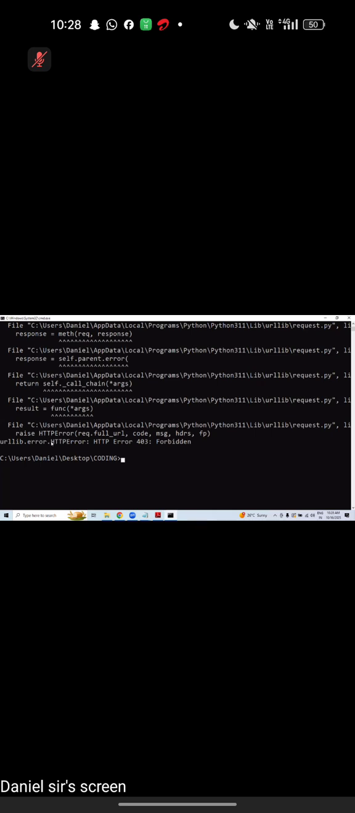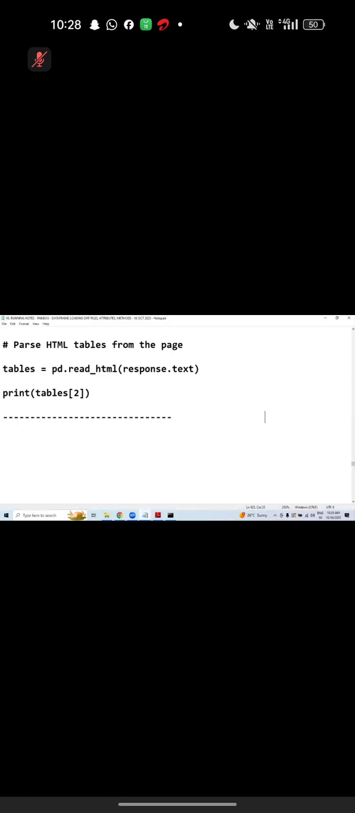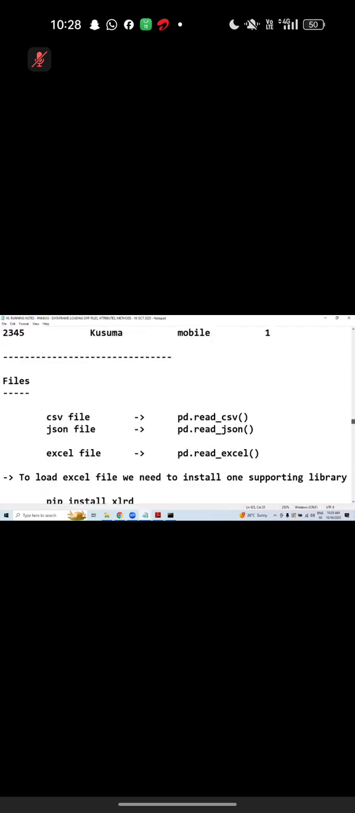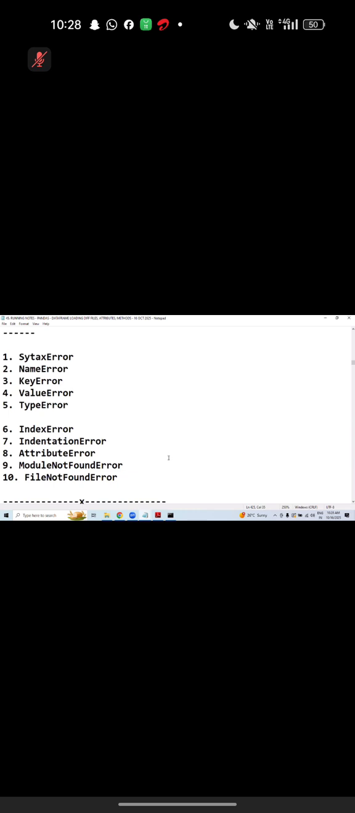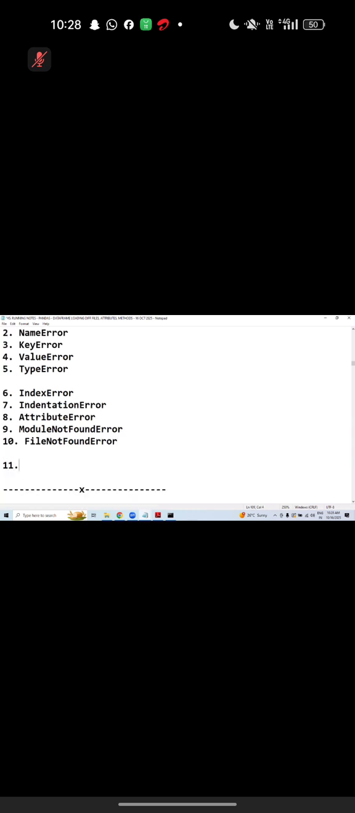Let me take this one. This one is a new error for you. HTTP error. While loading the table, if the website is blocked, we'll get this error. Quite interesting. HTTP error. Import error also. Error name is what, Sarji? Import error.